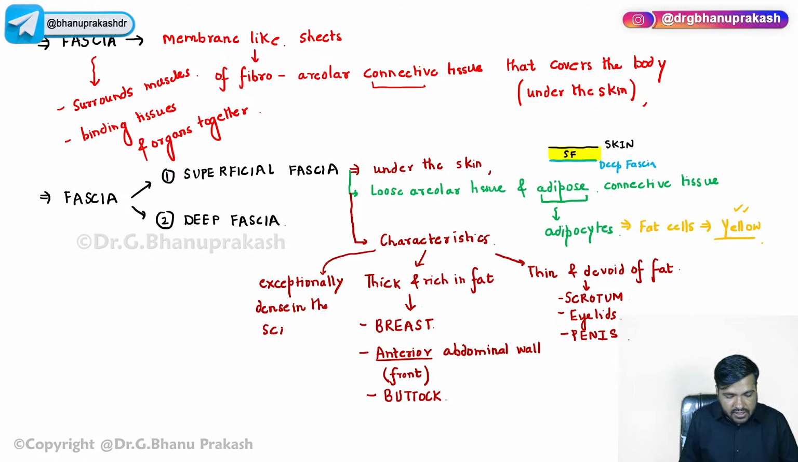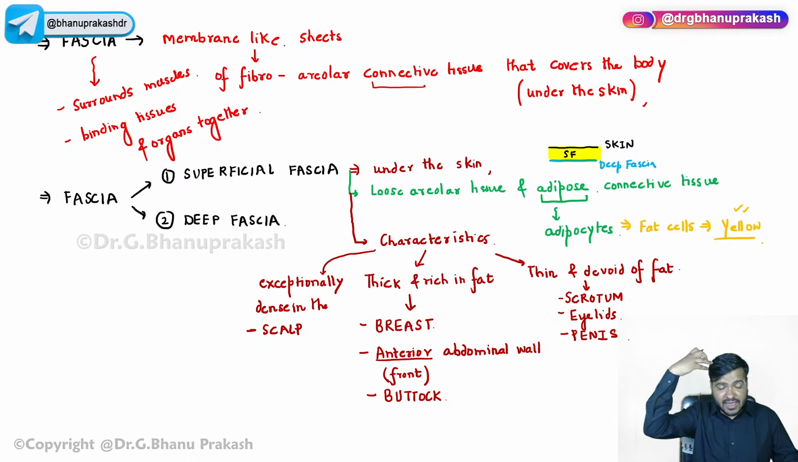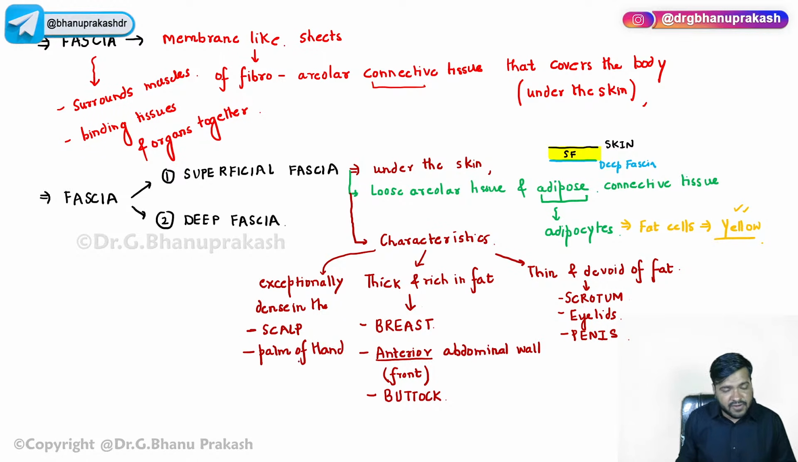Dense in the scalp region, guys. Very, very important. Exceptionally dense in the scalp region. Apart from that, the palm of the hand. Now you are very well aware what structure I'm talking about. And one more important thing that we have just discussed, that is the sole of the foot. So it is exceptionally dense in the scalp, the palm of the hand, and the sole of the foot. So that is about this superficial fascia.